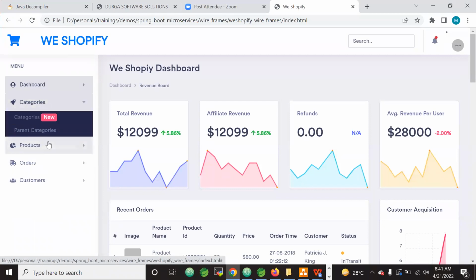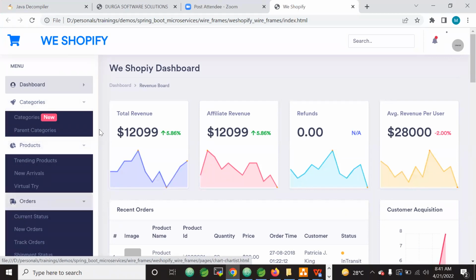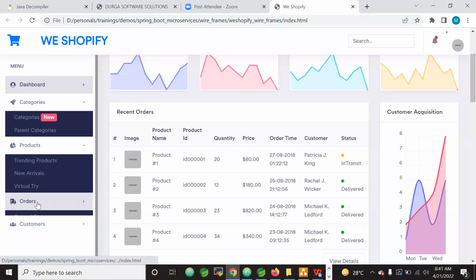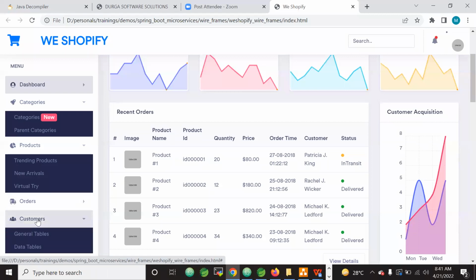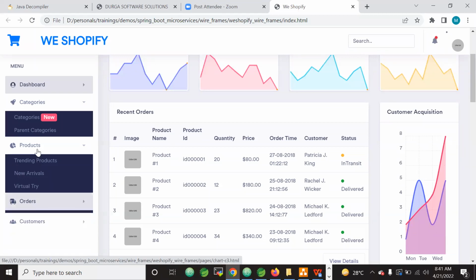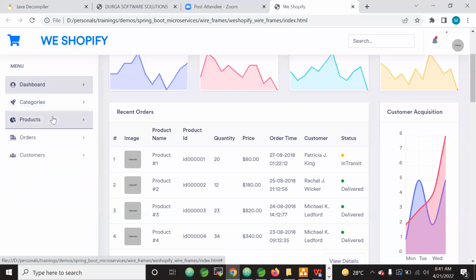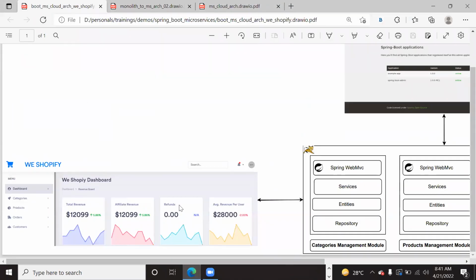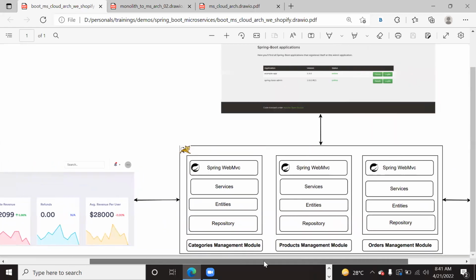So categories, products, orders, and then the customers, right? Of course, this is yet to prepare, but customers, orders, and then the products, and then categories. So these are the 4 modules that you will implement using Spring Boot, Spring Web MVC. Okay, so the application will come like this, and its internal architecture is like this.